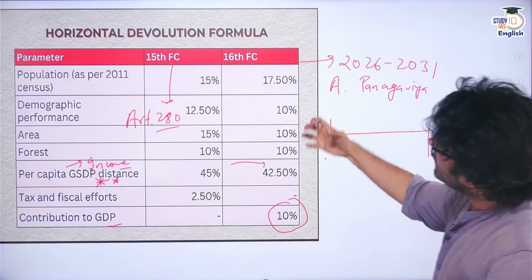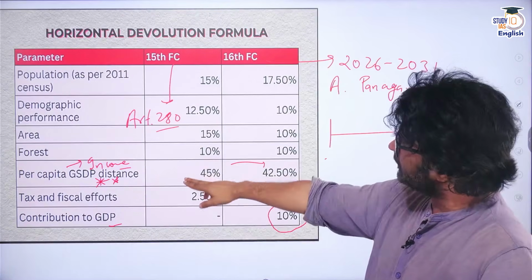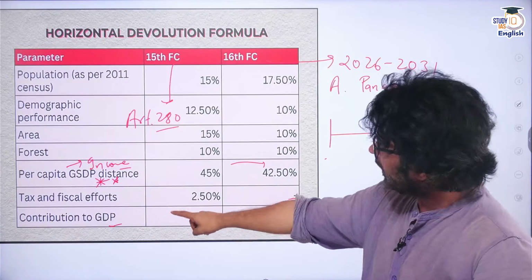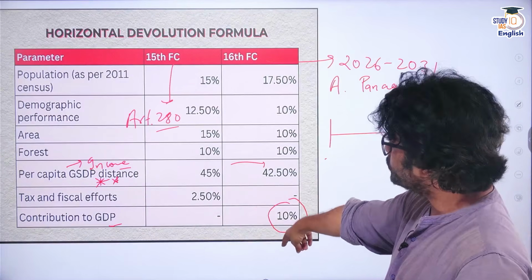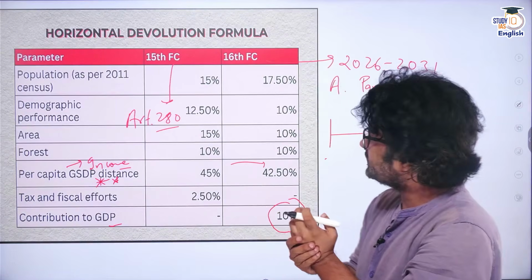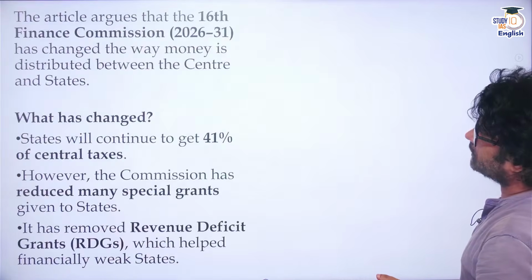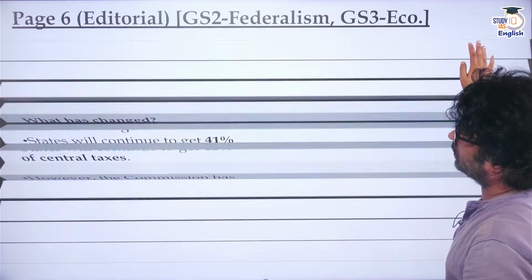Similarly here, to allay the concerns of southern states, the article is saying that because you have reduced per capita GSDP, you have introduced contribution to GDP. What is happening here is poorer states are suffering to a certain extent, and there are other things you have kept constant. Like, let's talk about this whole thing now.